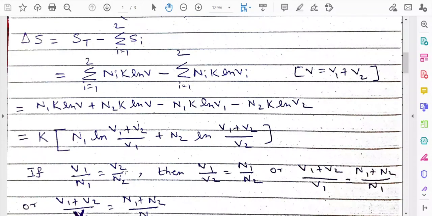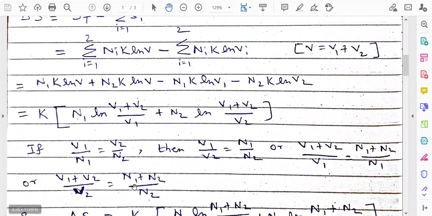Now if the densities are the same, density means V1 by N1. This is the density of the gas in compartment 1, and V2 by N2 is the density of the gas in compartment 2. So if the densities of the gas are equal, we can write V1 by N1 is equal to V2 by N2, or V1 by V2 is equal to N1 by N2, or (V1 plus V2) by V1 is equal to (N1 plus N2) by N1, or (V1 plus V2) by V2 is equal to (N1 plus N2) by N2. This we can write only when the densities of the two gases are equal.